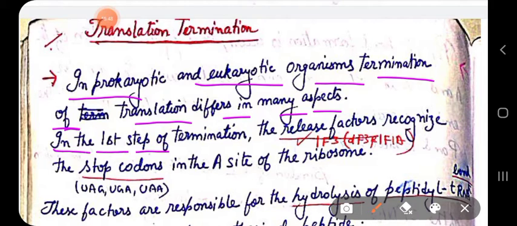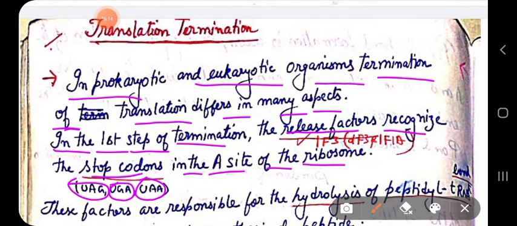In the first step of termination, the release factor recognizes the stop codons in the A site of the ribosome. When the ribosome is moving towards the 3' end until it identifies the stop codon, and you know the stop codons are UAG, UGA, and UAA, then the release factor comes.